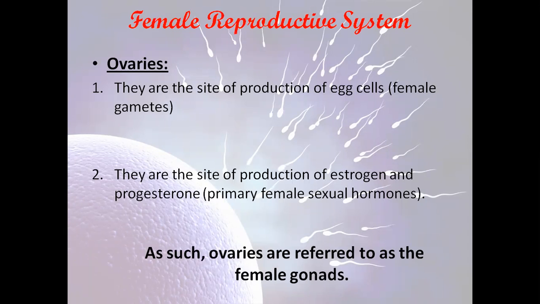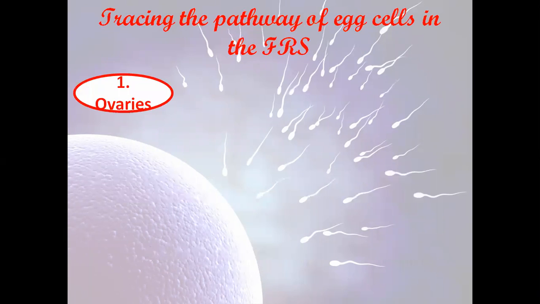So the female gonads are the ovaries, while the male gonads are the testes. The testes produce the sperm cells, while the ovaries produce the egg cells, the female gametes. The testes produce the primary male sexual hormone, testosterone. However, the ovaries produce the estrogen and progesterone, which are the primary female sexual hormones.